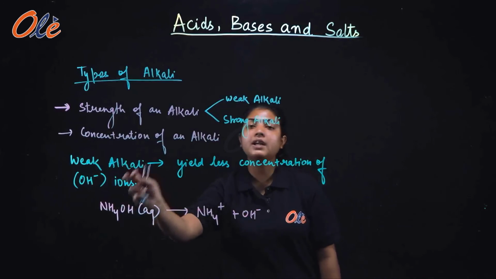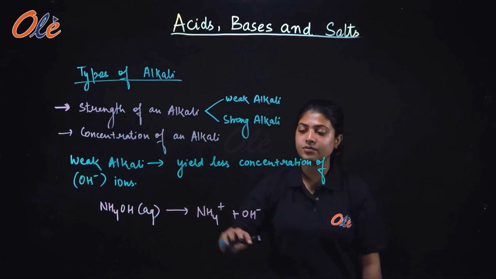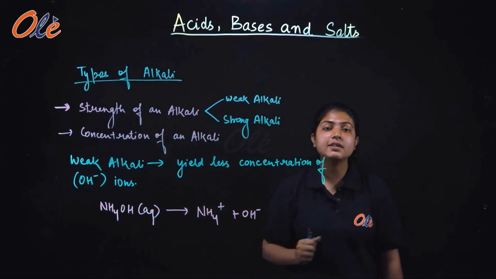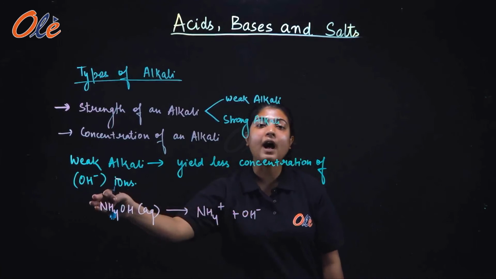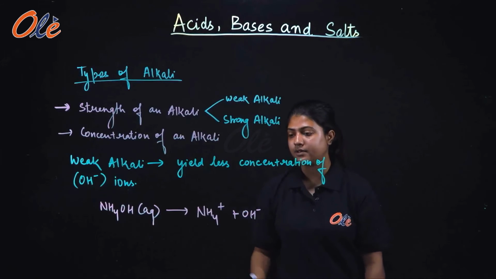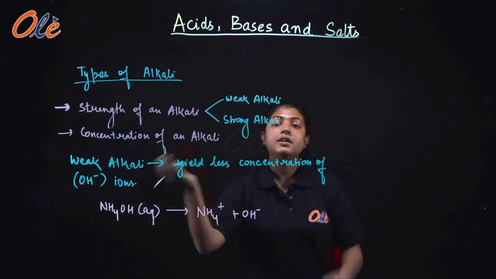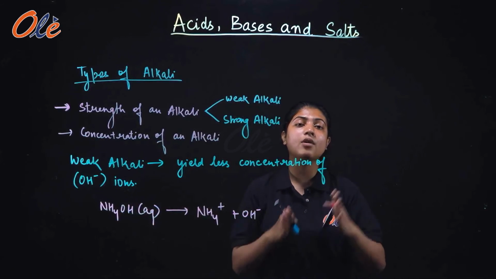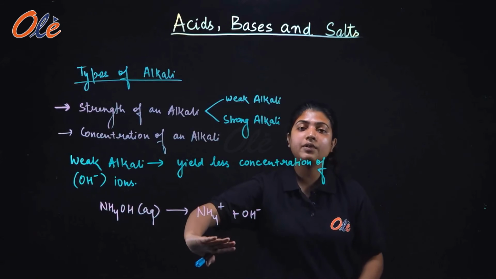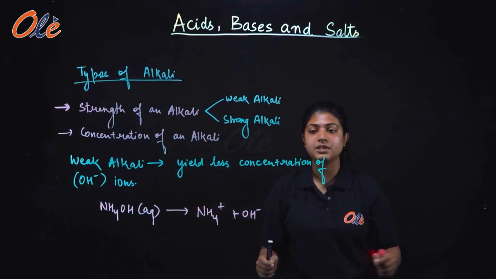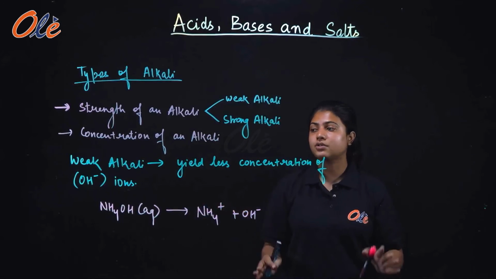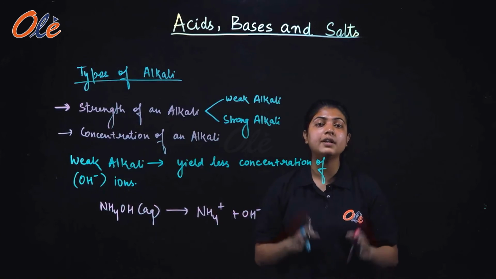Similarly, a weak alkali will also dissociate partially and hence will yield less concentration of hydroxide ions.